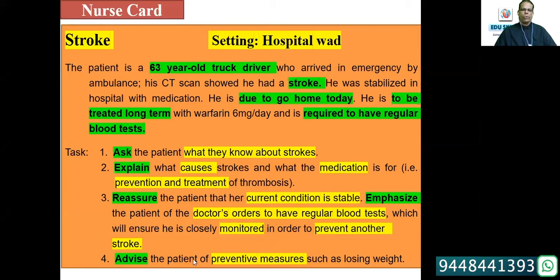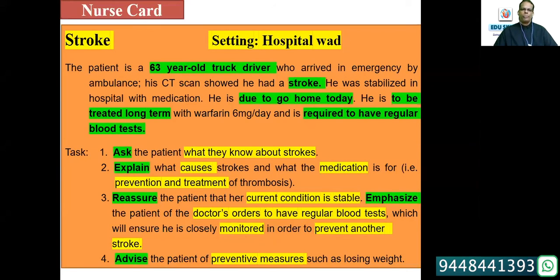What you know about the patient. Advise the patient of preventive measures. So these are the tasks. You have to ask what they know about it, explain, reassure, and advise. These are the 4 tasks given, and you have only 5 minutes. You have to address 4 tasks here. So 1 minute per task. It's a very short period where you can simply cross it with ease, provided you know how to structure